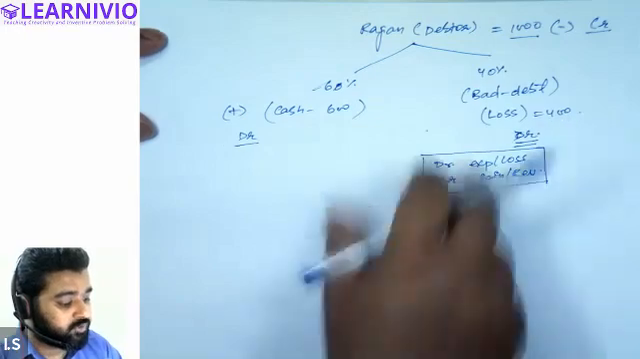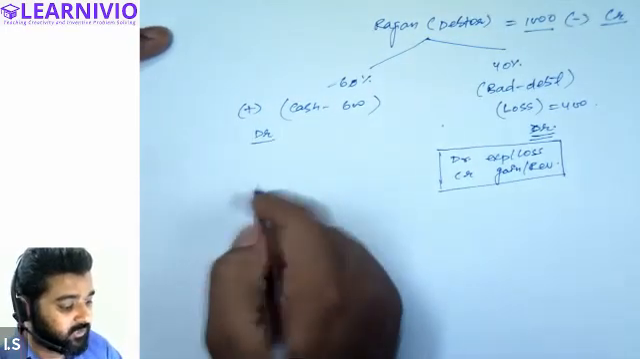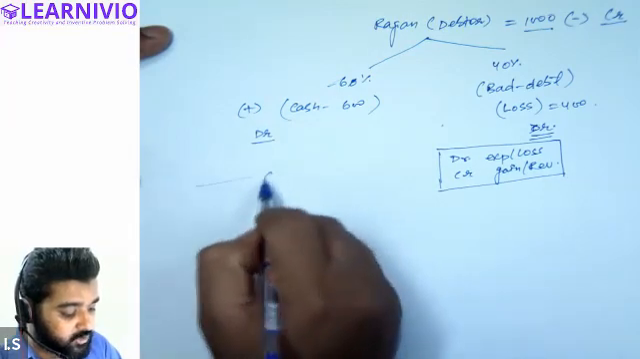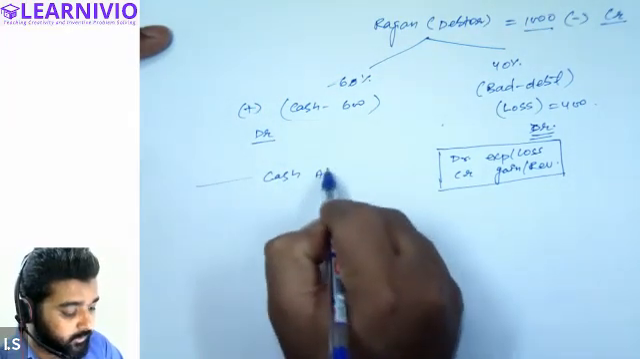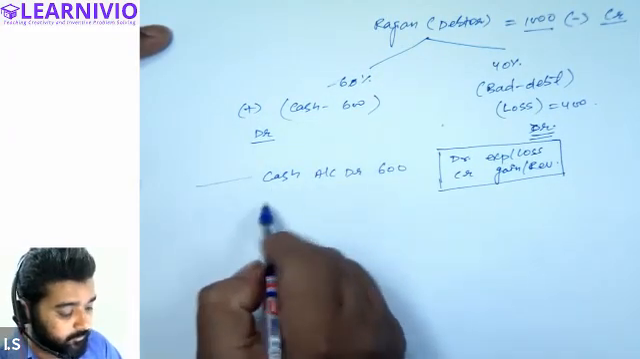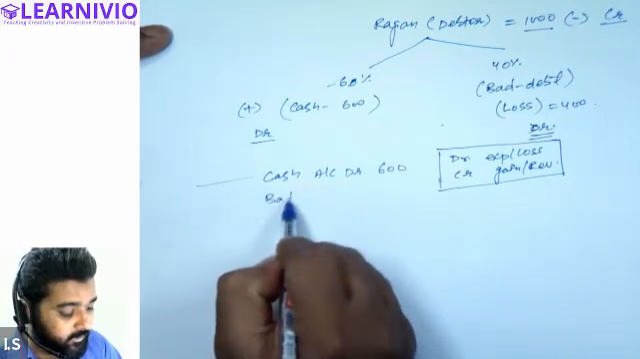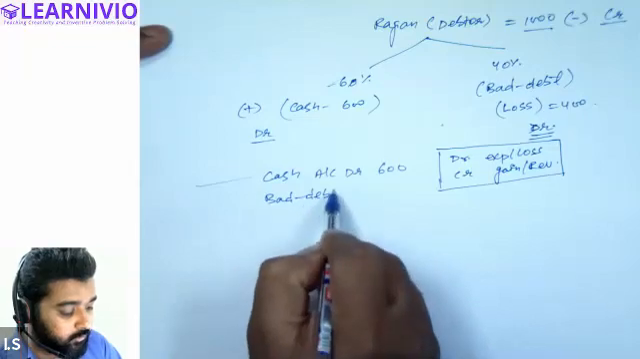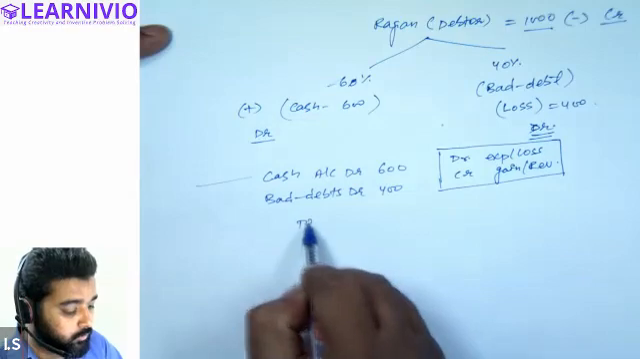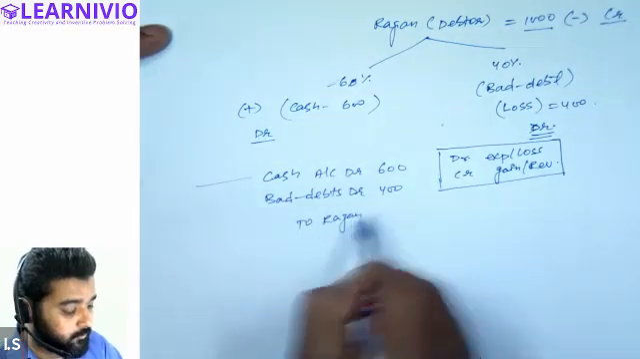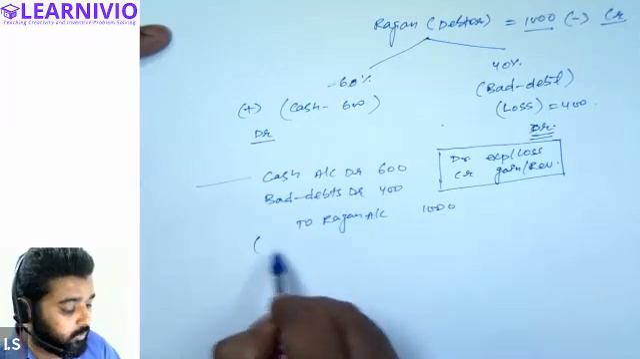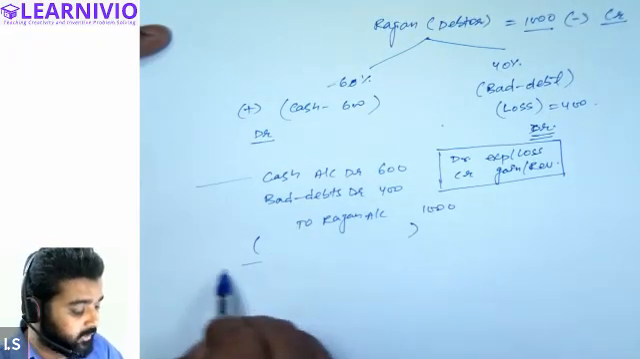So how will we journalize this transaction? We can write: Cash account debit by 600. Bad debts account debit by 400. To Rajan account, amount 1000. This is how it will be generalized. And now we will write down the narration. You can write down the narration.